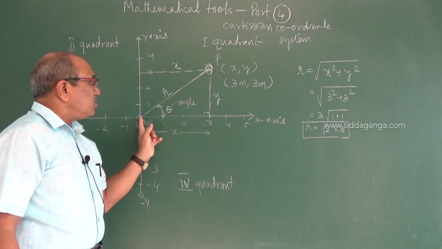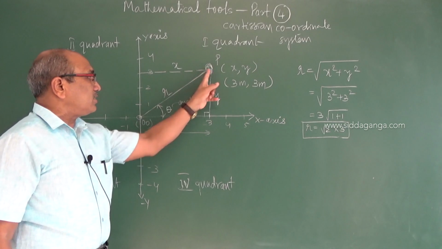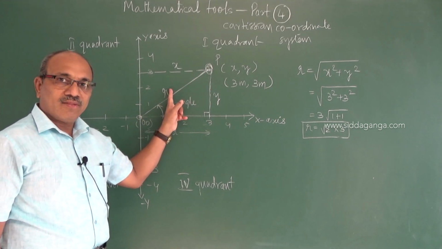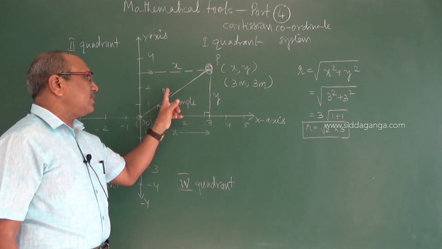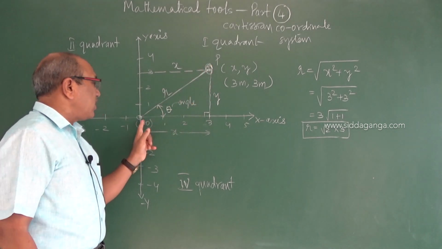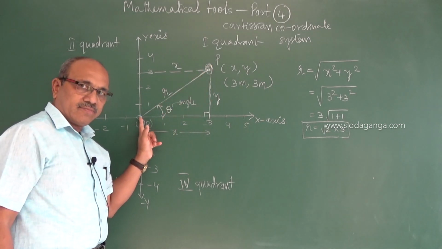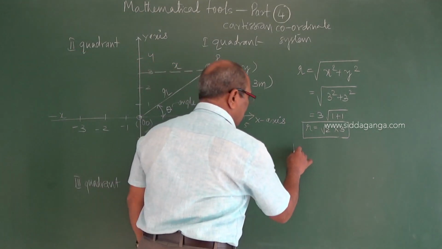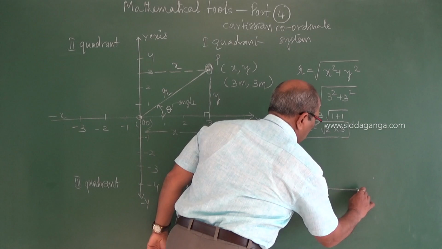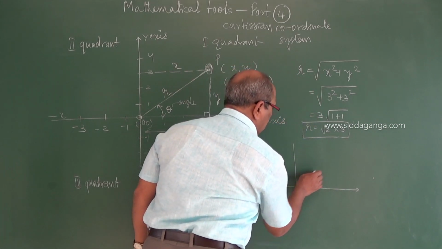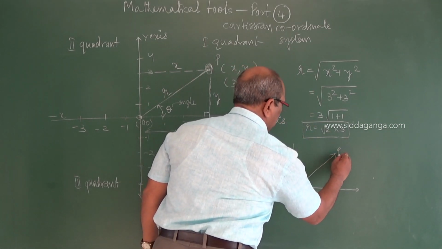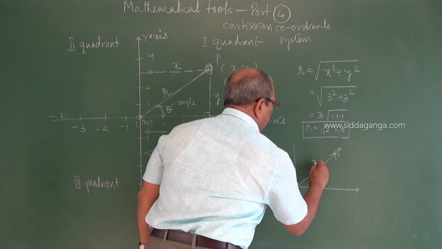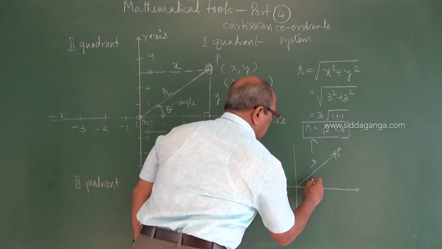And from the origin, the position of the particle is called the radius vector, or we can call it the line segment joining P to the center. R and theta. Now we can have another coordinate system which relates to R and theta. So this is the position point P, with the value of R which we have now got, and theta.